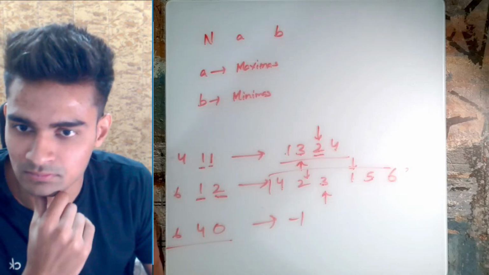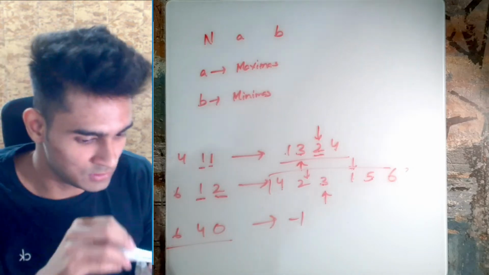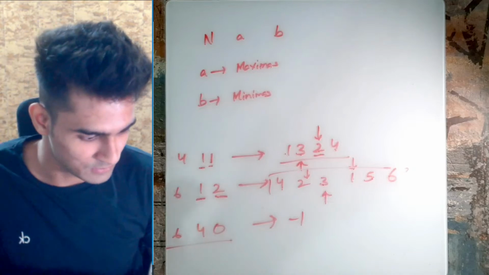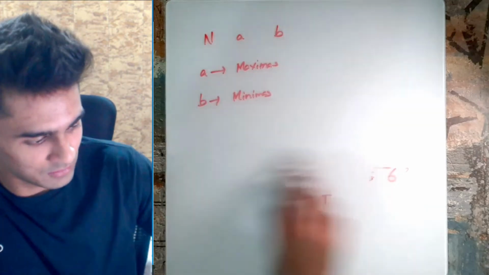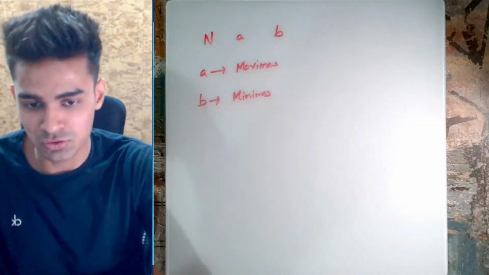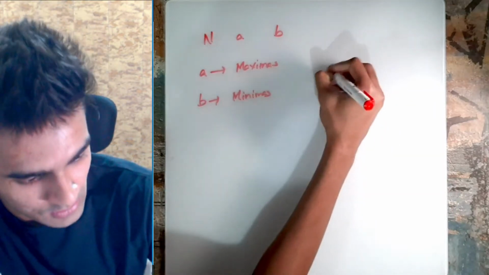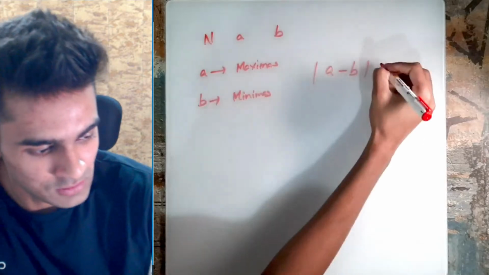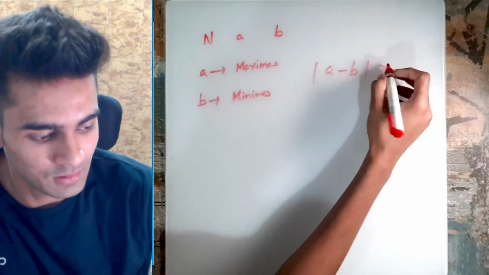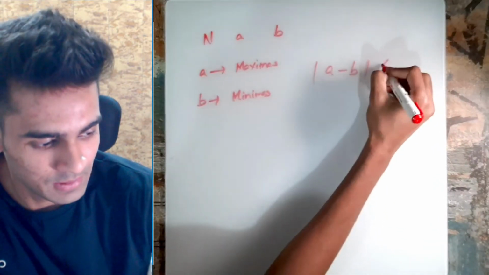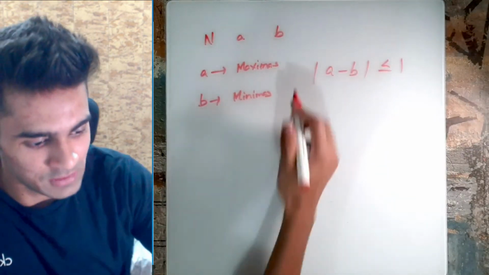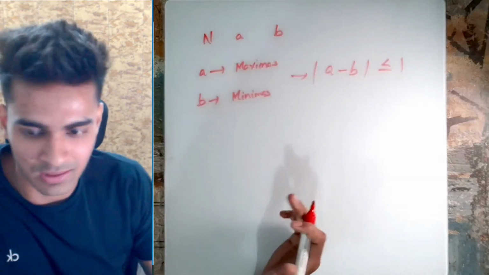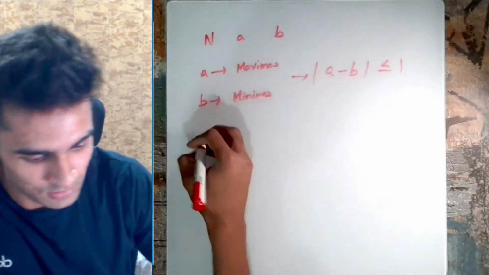Anyways, so how to do this? The very first thing that you need to notice is that the absolute difference between a and b should not be greater than 1, so absolute difference between a and b should be less than or equal to 1. There are many ways to prove this. You can just try making some examples and you'll see that.